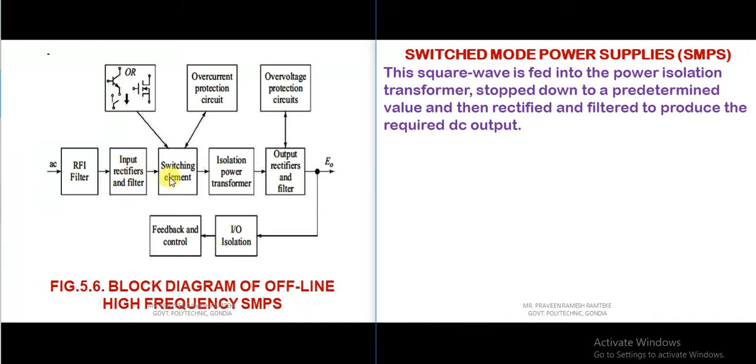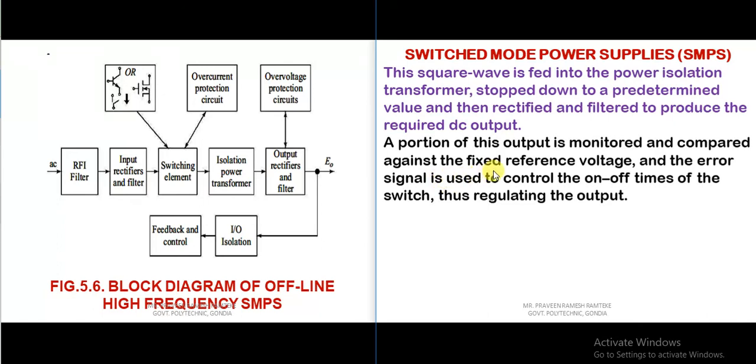So whatever chopping is done, it is again fed to the power isolation transformer, and depending upon the requirement, it is stepped up or down to a predetermined value and then again rectified and filtered to produce the required DC output.